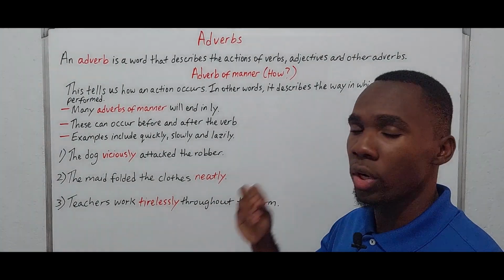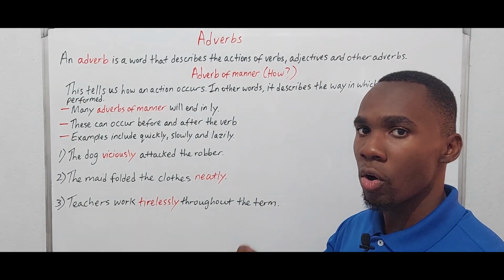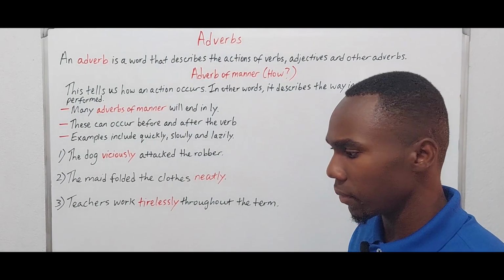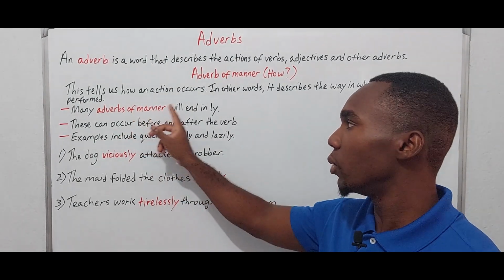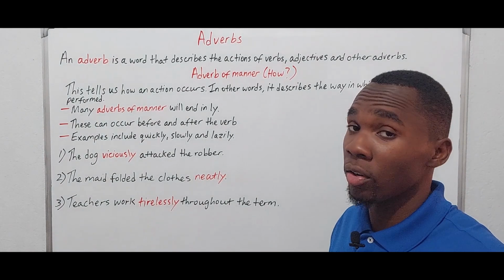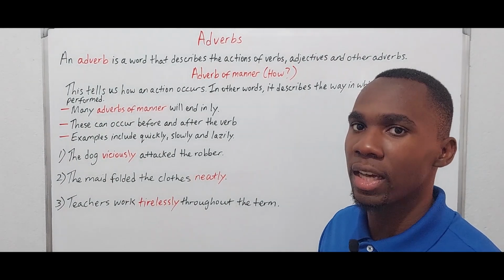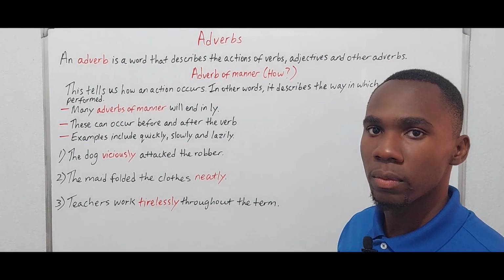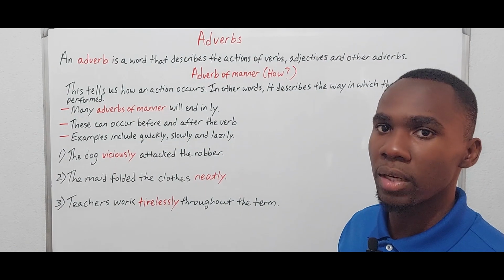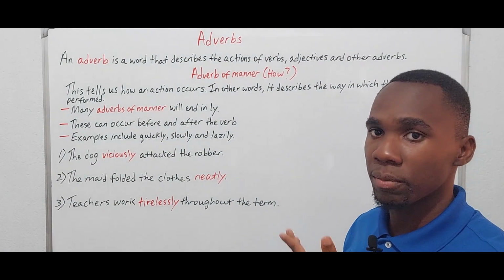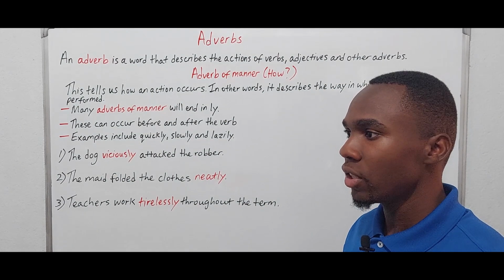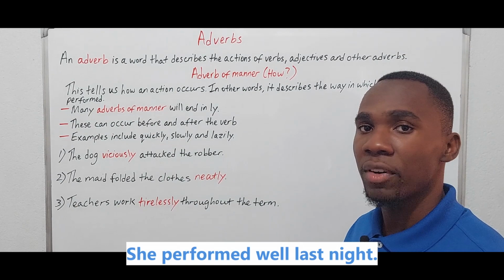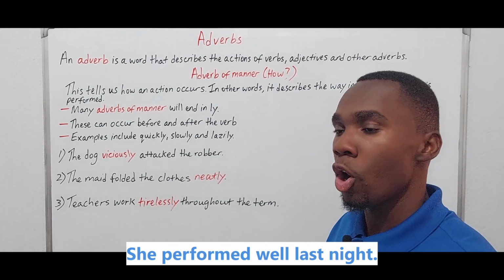Any word that describes how an action is performed will be an adverb of manner. And another thing, remember I said that many of them will end in ly, but there are also adverbs of manner that do not end in ly. So let's look at the word well. Well could be an adjective too, but we are talking about it in the context of being an adverb. If I say, she performed well last night, well is modifying performed because it describes how she performed.